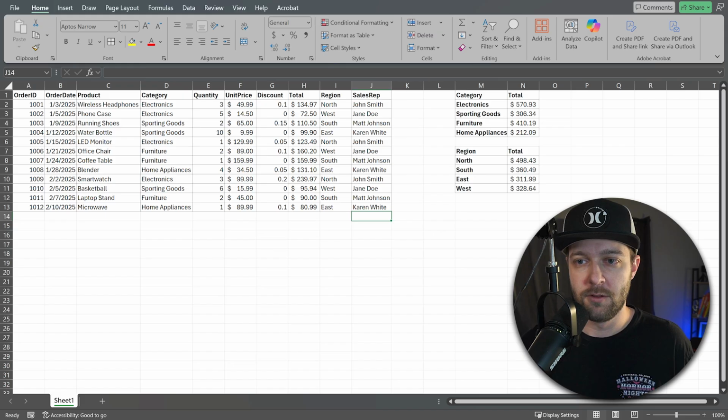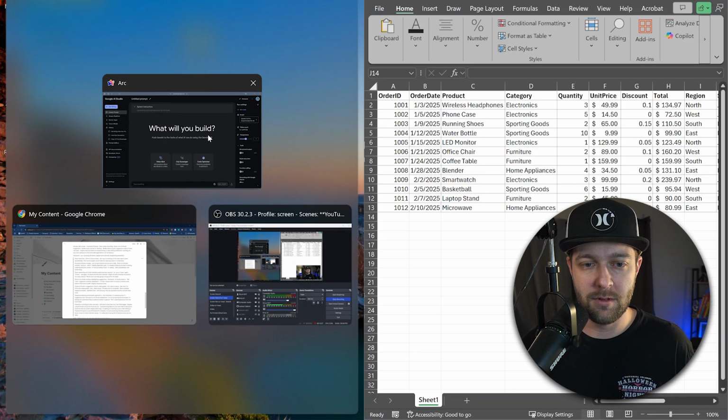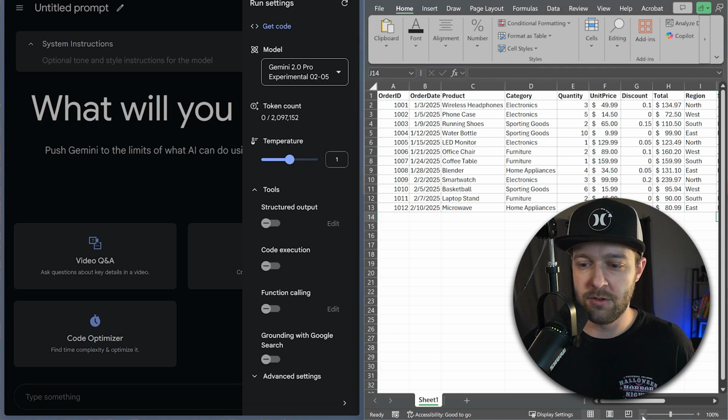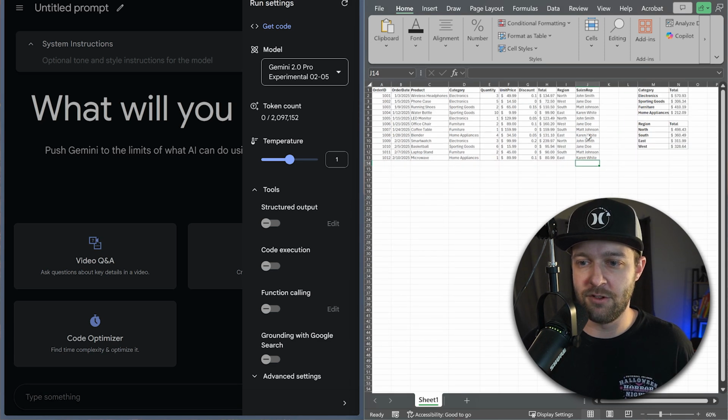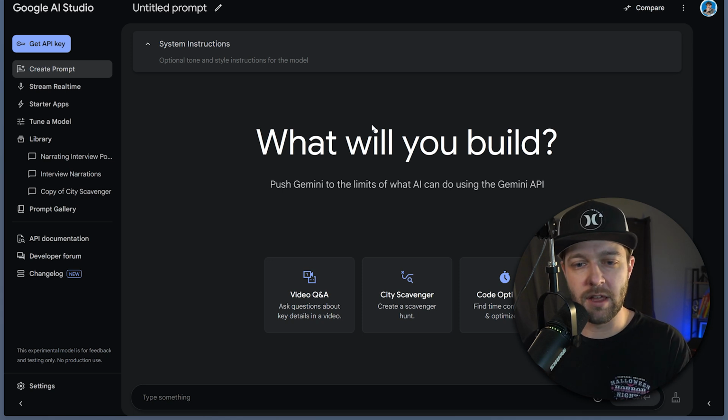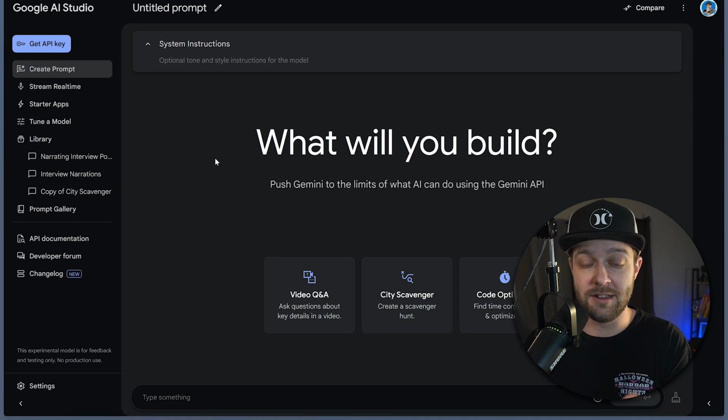So to do this, I'm going to split the screens here. And we're just going to zoom out a little bit so that Gemini can see everything that I have going on the screen here. Now, if you've never been inside Google AI Studio, this is essentially a developer platform for people that are creating apps and they want to incorporate Gemini into their apps. But this is completely free to use and anybody can get in and access this.